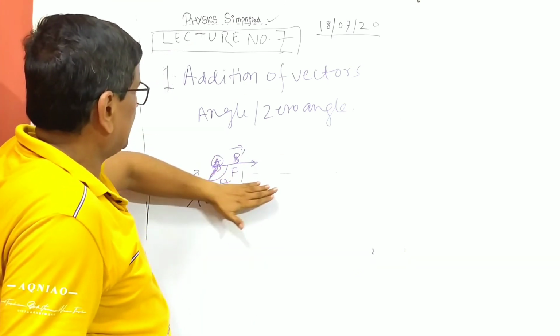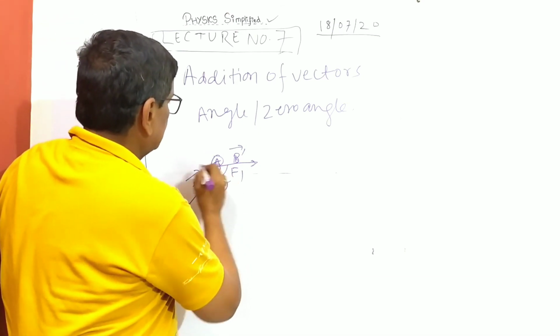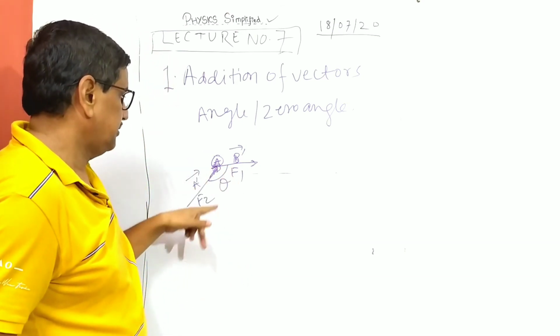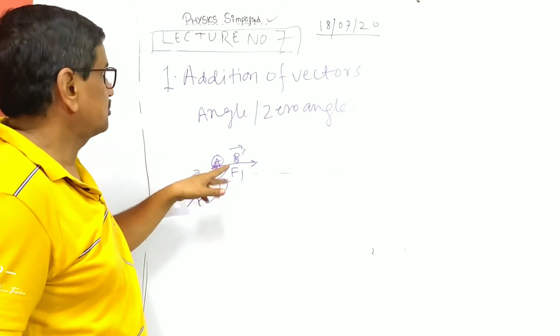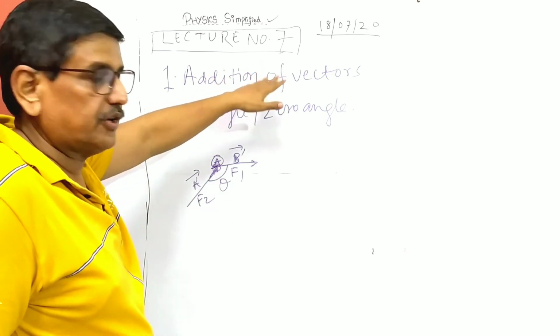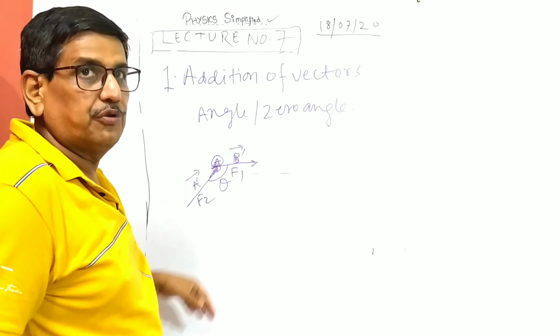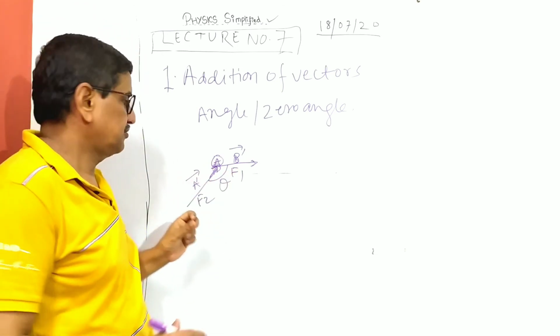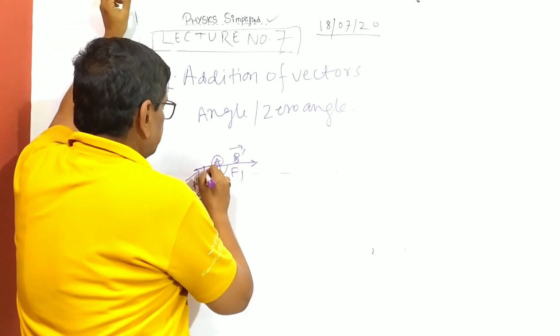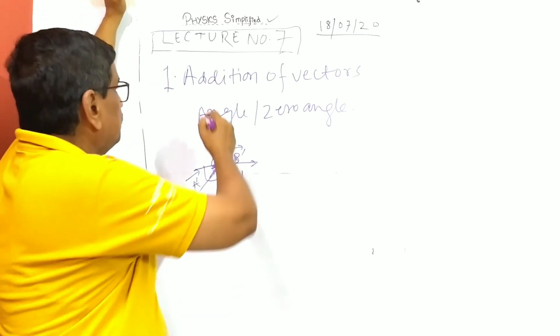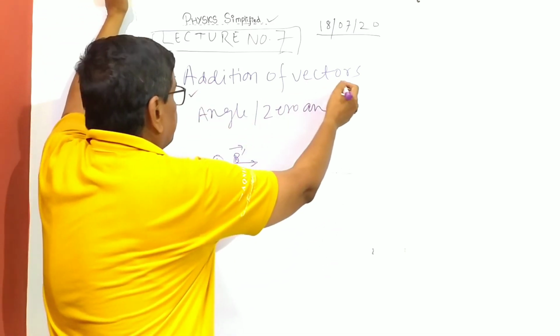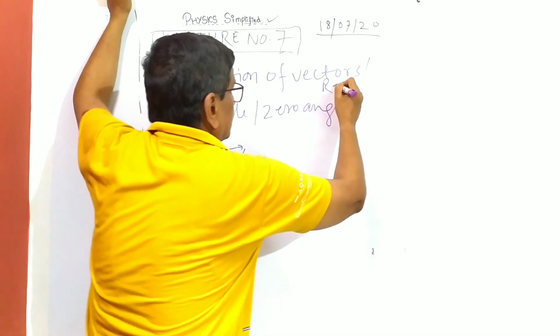So what will be the actual angle, because this is the direction? What is the angle between these two vectors? Because that is the most important thing if you are going to addition or resolution, everything. Because you need to know the angle between vectors. There is the obtuse and this is acute. What will be the actual angle for calculating these things? And the angle of addition, the oblique resultant.